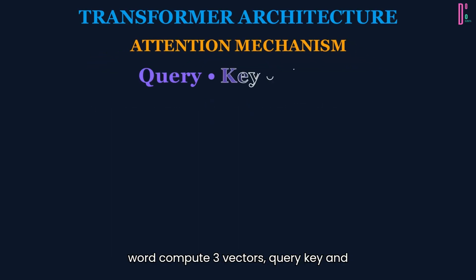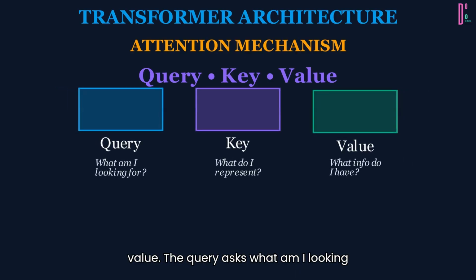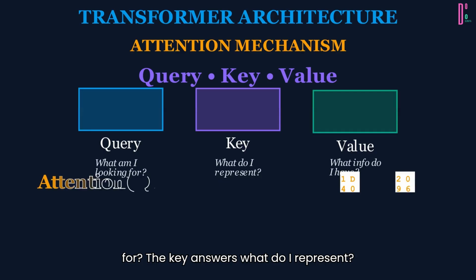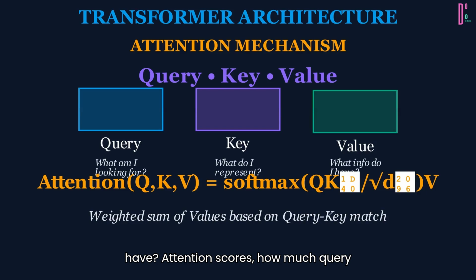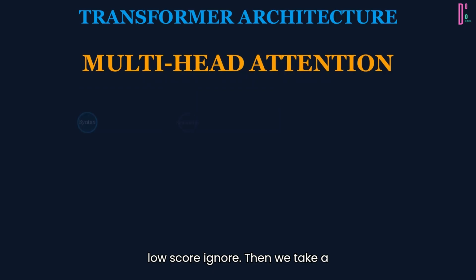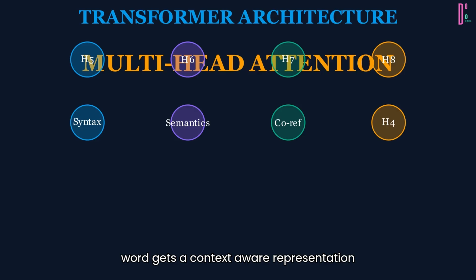Here's how it works. For each word, compute 3 vectors, query, key, and value. The query asks, what am I looking for? The key answers, what do I represent? The value contains, what information do I have? Attention scores how much query matches key. High score, pay attention. Low score, ignore. Then we take a weighted sum of values. The result, each word gets a context-aware representation.